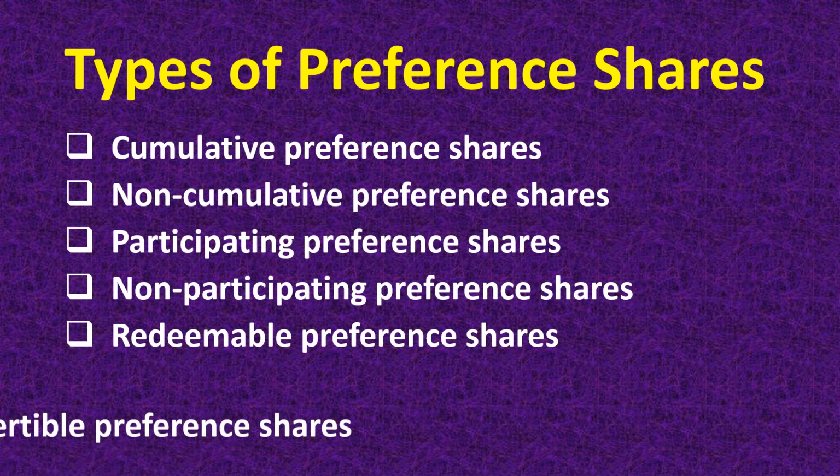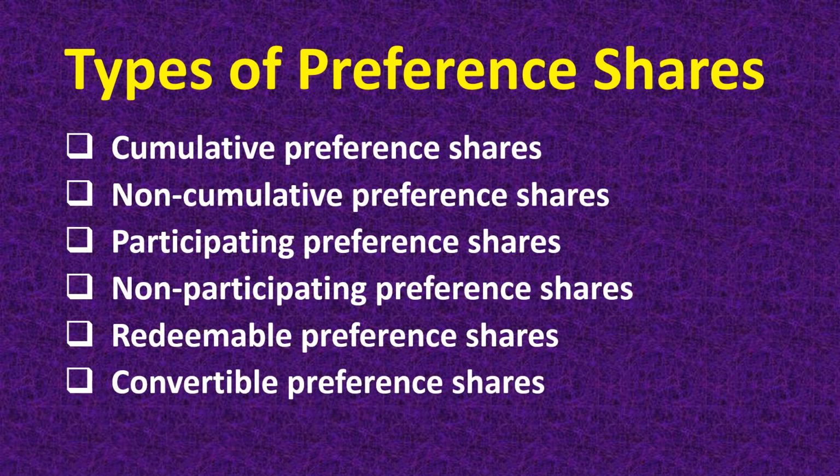And next is convertible preference shares. The right to convert the preference shares into equity shares is given to these preference shareholders. After a particular time, they can convert their preference shares into equity shares. These are the different types of preference shares.